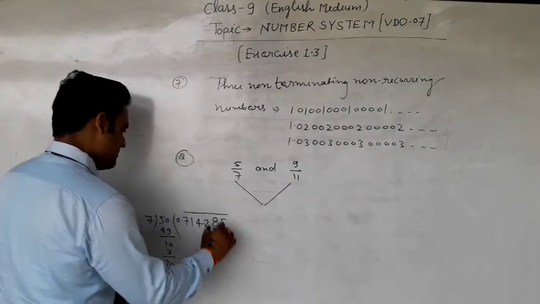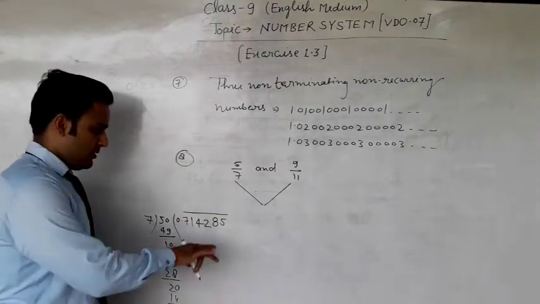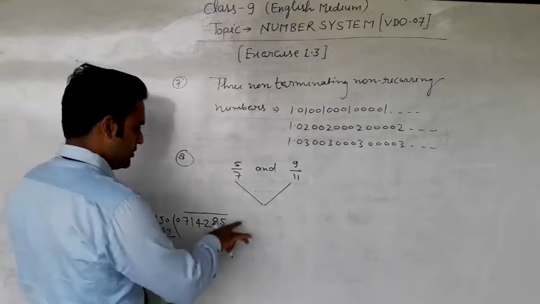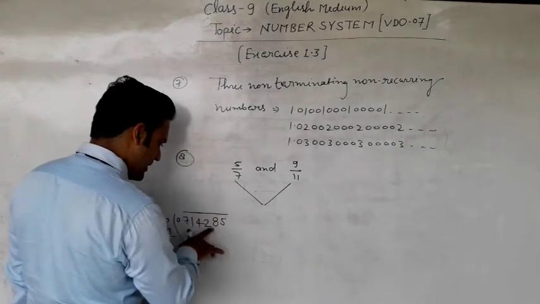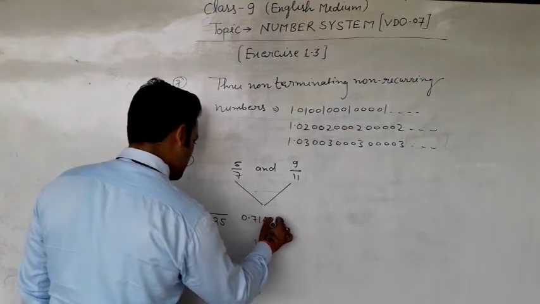This is the decimal expression of 5 by 7, non-terminating, recurring: 0.714285 repeating.